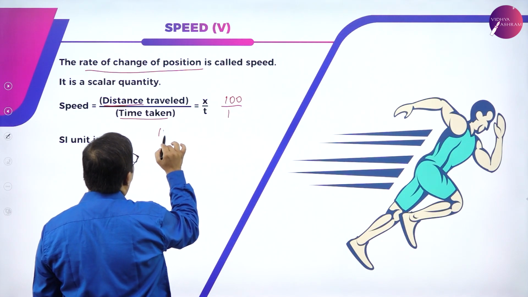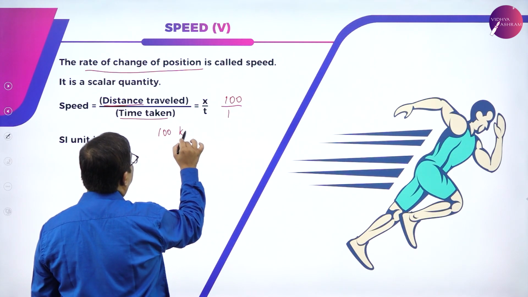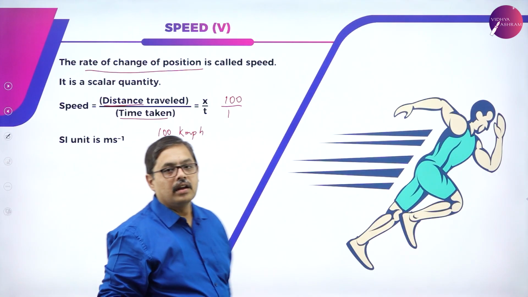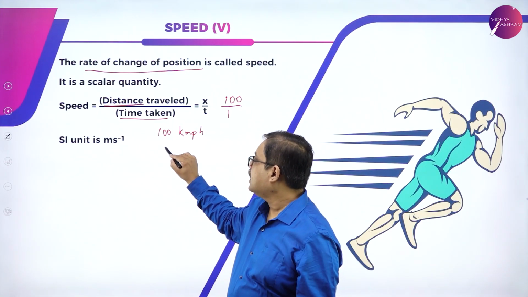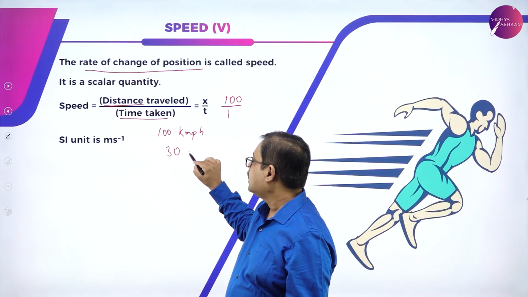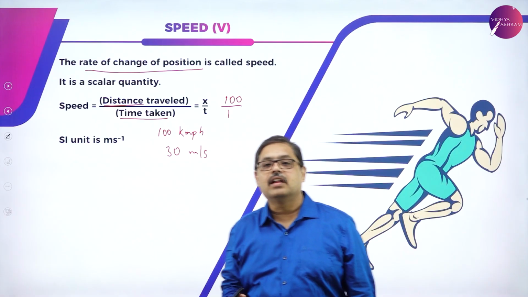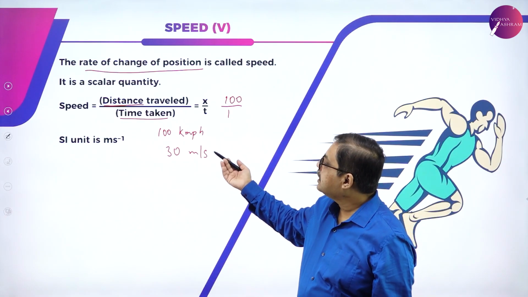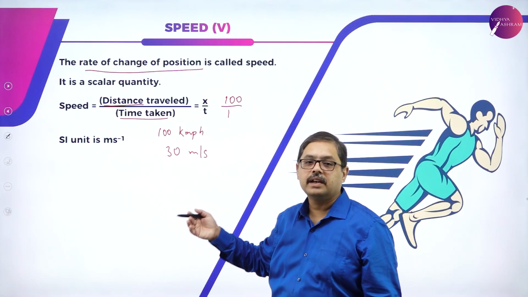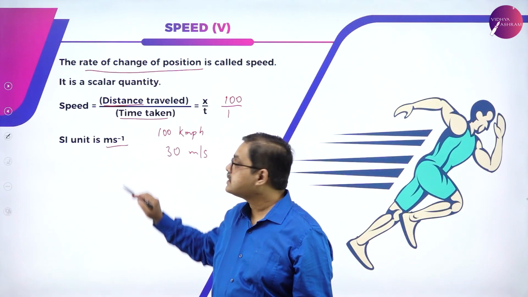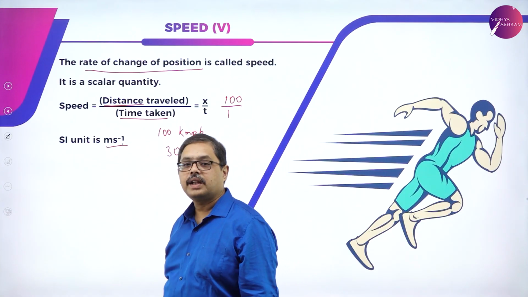The speed will be 100 kilometers per hour. Or in SI units, I can say it may be around 30 meters per second. So this is how I generally denote speed. The unit of speed is meter per second, m s to the power minus 1.